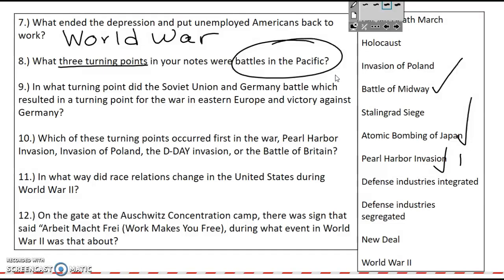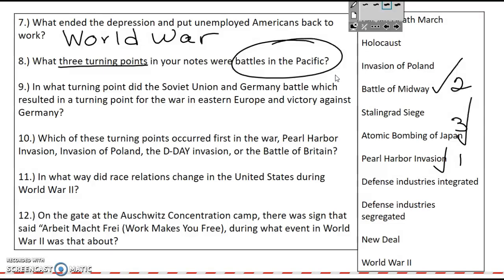this is going to be the first event of that sequence, the Pearl Harbor invasion, December 7th, 1941. And then you had the Battle of Midway, which was in 1942, before the Battle of Stalingrad. And then at the end of the war, you had the atomic bombing of Japan. We dropped the atomic bomb on the Japanese cities of Hiroshima and Nagasaki, which were very important industrial and communication centers for the Japanese economy.